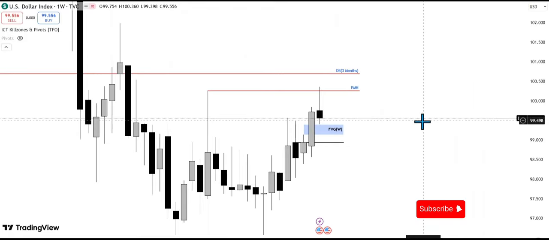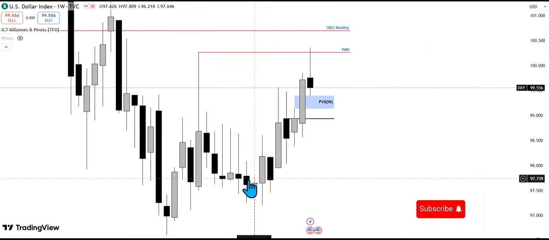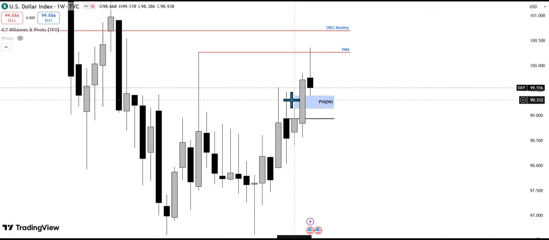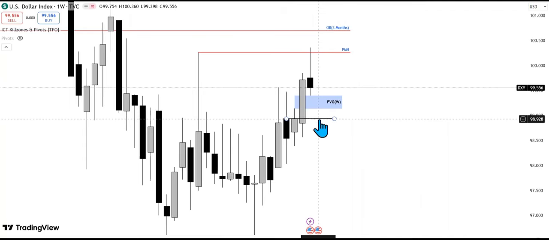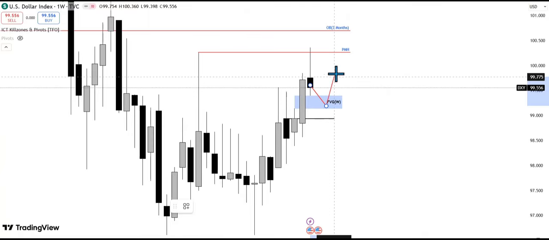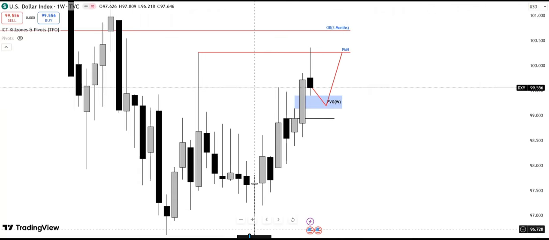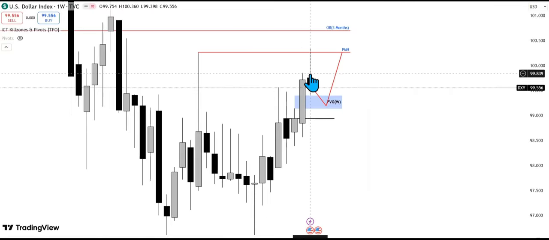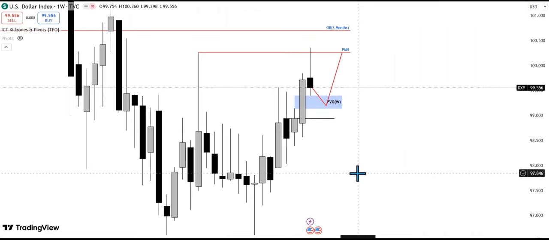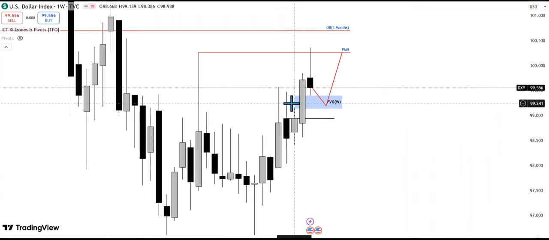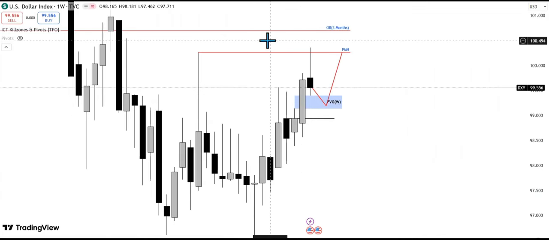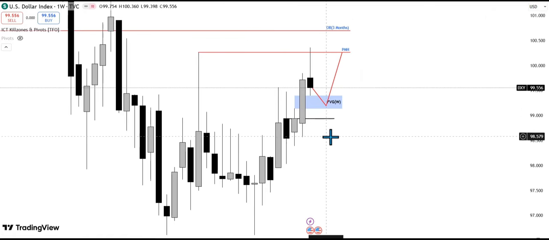As usual, we're going to start with the weekly time frame. If you see on the weekly time frame, this is what we had last week. We left behind a weekly fair value gap and the order block is still here. I'm looking at a retracement to this weekly fair value gap before we continue with this bullish move. I'm still bullish on the dollar unless, of course, we violate this and price is ready for a bearish move. But as of now, I'm still looking at more bullish moves. I believe we still have more targets that this DXY could go for.